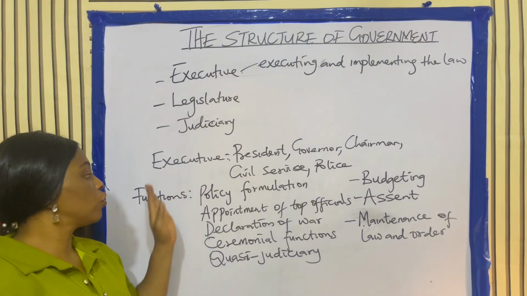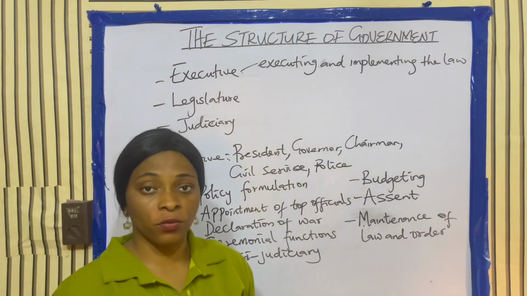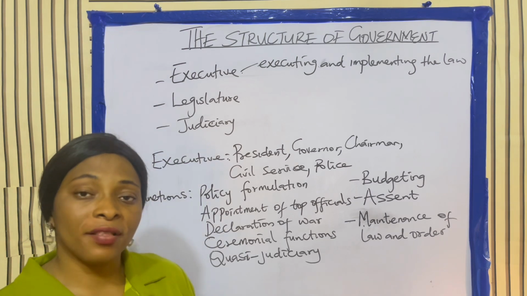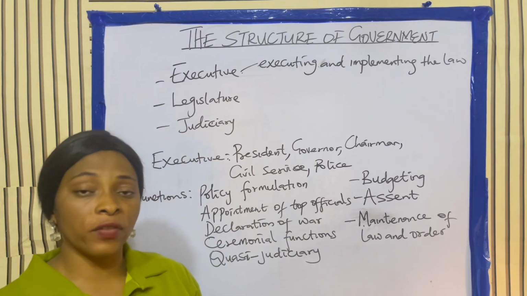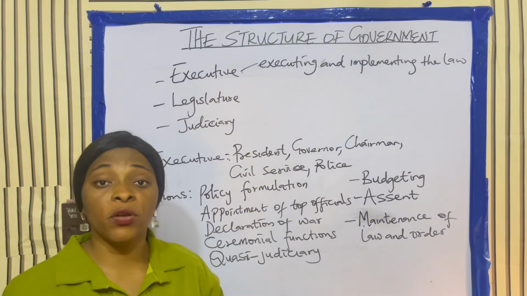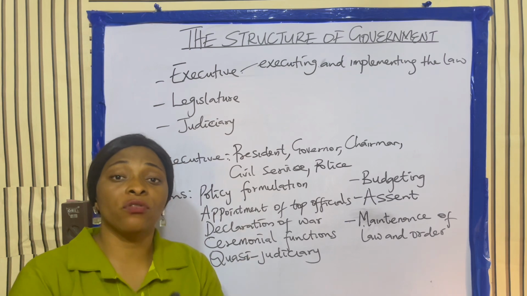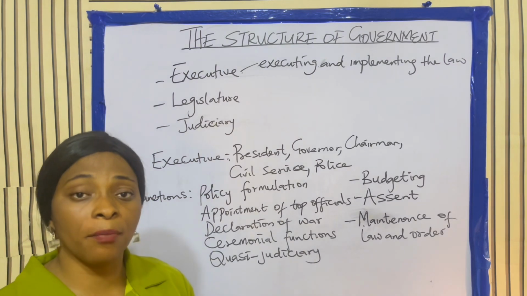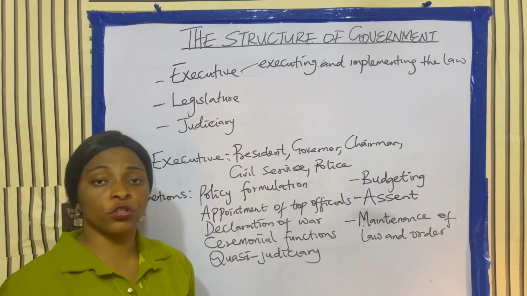So let's look at the functions of the executive. Now, the functions of the executive include policy formulation. The executive is responsible for the formulation of policy. For example, in Nigeria, there was a time the executive said that every citizen of Nigeria should have an 11-digit number known as NIN. So everybody went about getting their NIN. Even you that is about to write JAMB, you must have your NIN before you are able to register for JAMB. That is an example of what? Policy formulation.